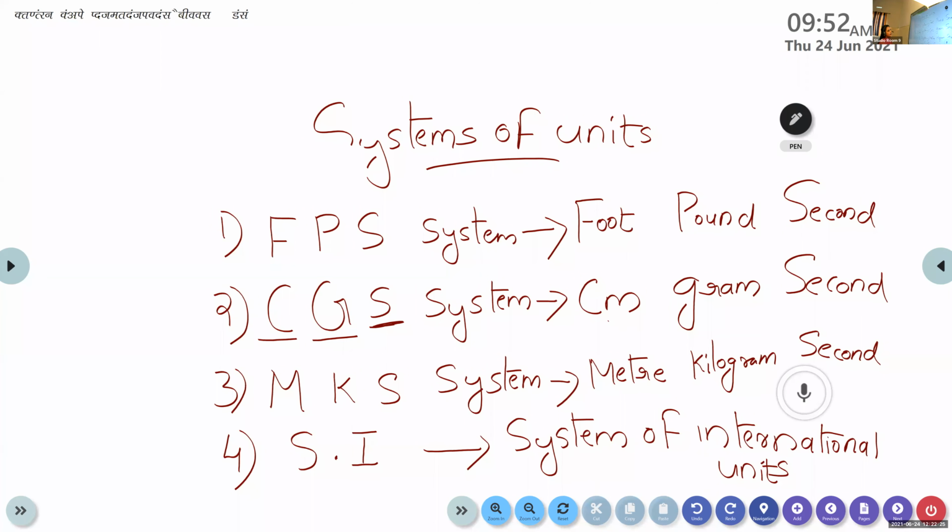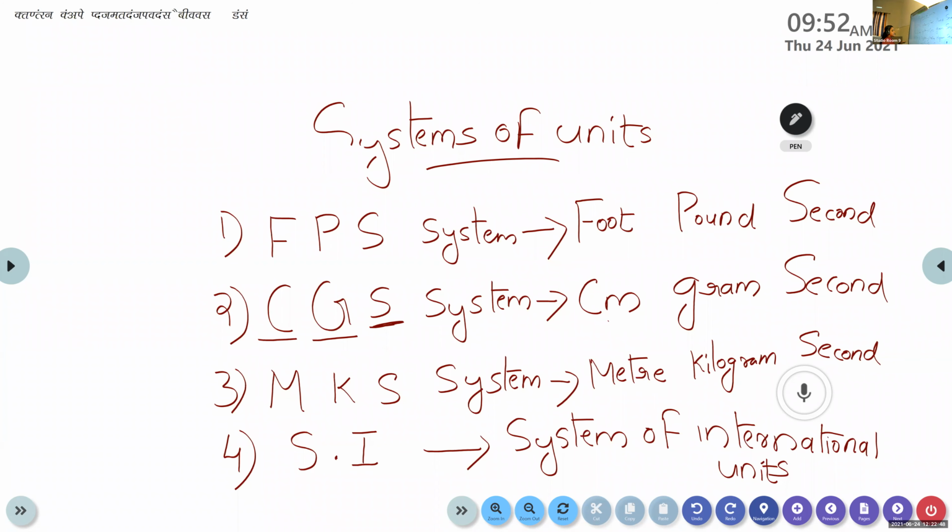So in physics, we have 4 systems of unit: FPS system, CGS system, MKS system, and SI system. The FPS system was used in earlier days. That is the foot pound system. The length is expressed in terms of foot, mass in terms of pound, and time in terms of second.